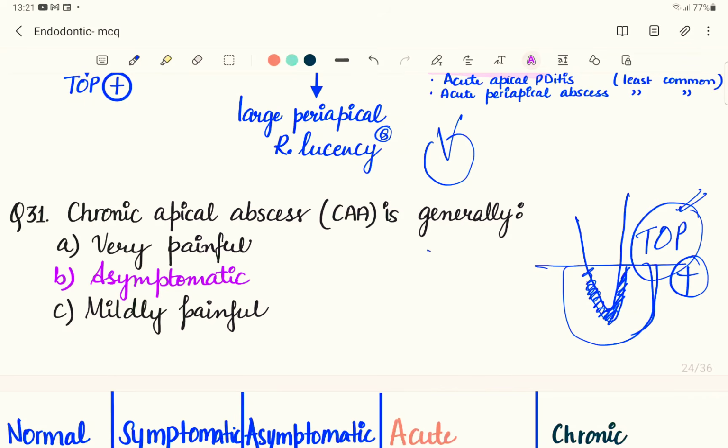That means after a chronic apical abscess, in a long-standing case, the patient all of a sudden starts developing pain. In that condition, the symptoms will mimic acute apical abscess. The patient can have tenderness on percussion or swelling, while the radiographic finding will be similar to the chronic apical abscess. So chronic apical abscess is going to be asymptomatic, but if we talk about acute apical abscess, there will be severe throbbing pain to percussion, and sometimes there can be swelling. We have to treat it via root canal therapy.